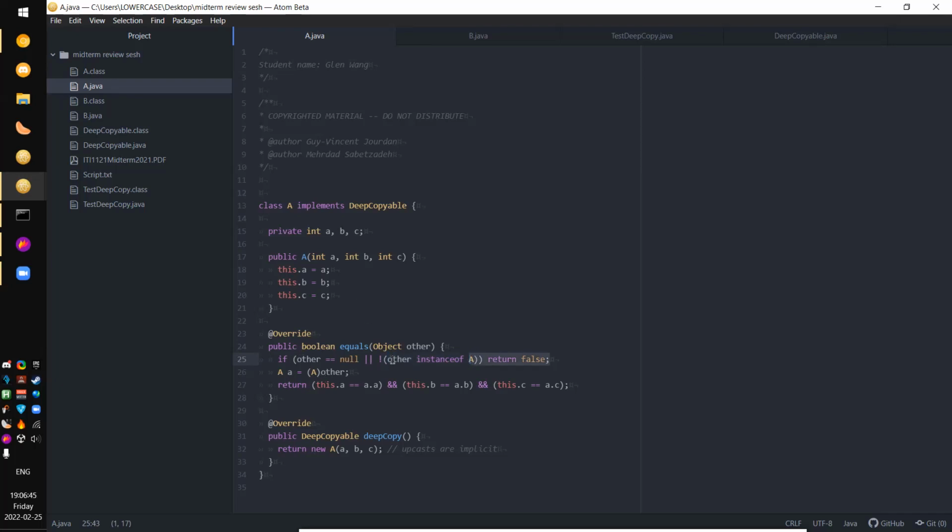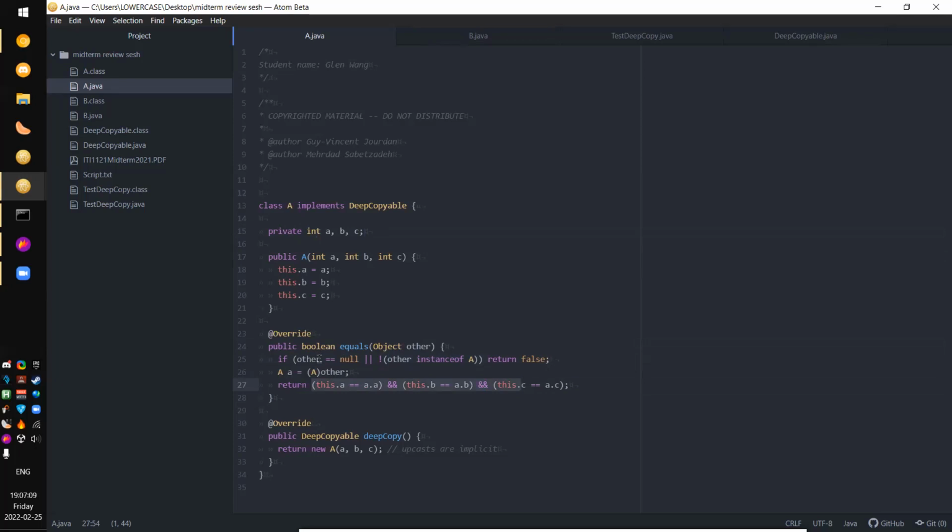Now that we know that the object we passed in definitely is an instance of this class, we can actually cast it into an instance of this class. And here we can find the comparisons. We make sure that the integer A in this class is equal to the integer A in the other class. We do the same thing with B and C. Now we verified that this other is an instance of A, and all three of these match. Therefore, we return true.